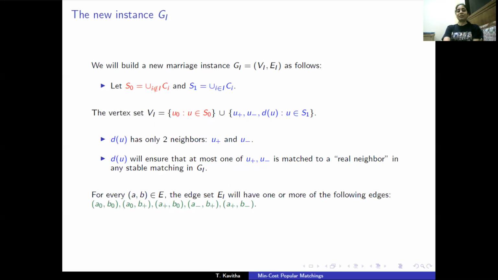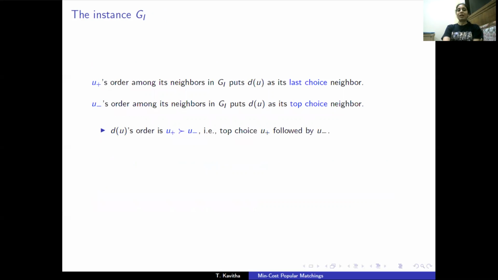For every edge AB in our edge set, the edge set E_I of this new instance G_I will have one or more of the following edges. Yeah, this looks a little cumbersome. So depending on where A and B are, whether both are in S0, or one of them is in S0 and the other is in S1, or both are in S1, we'll have a few of these edges in the edge set E_I. We also need to describe the preference orders of vertices.